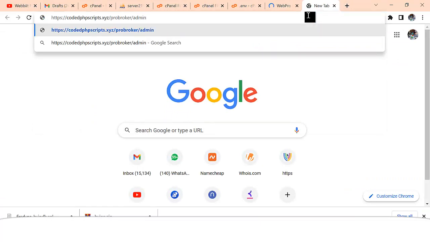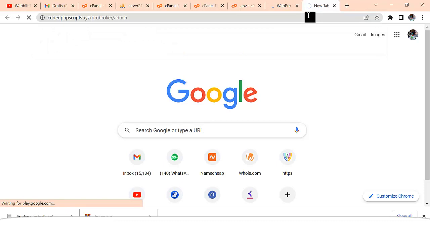So it's going to take you to the admin session of this particular website script. You can see this is very, very simple, simpler than every other script to set up, because I've already packaged it in a way that will be easy for you to just set up. So let's wait for it to load.